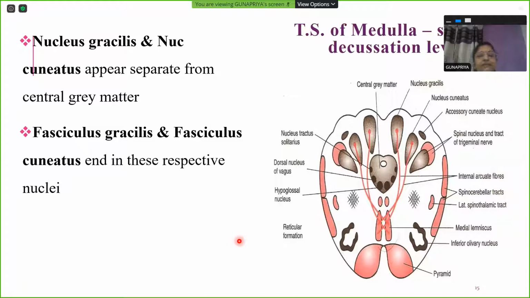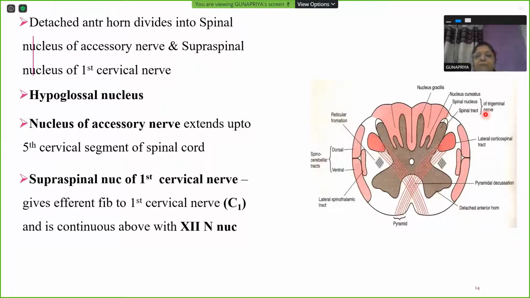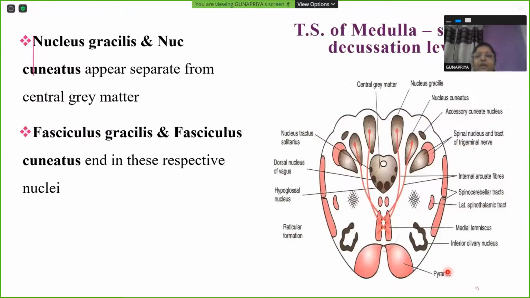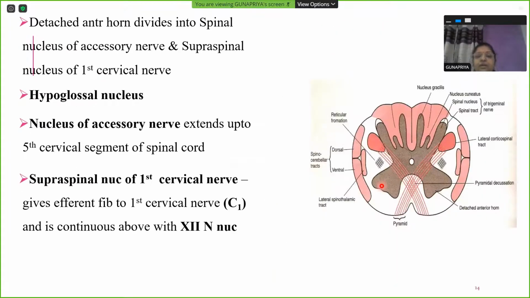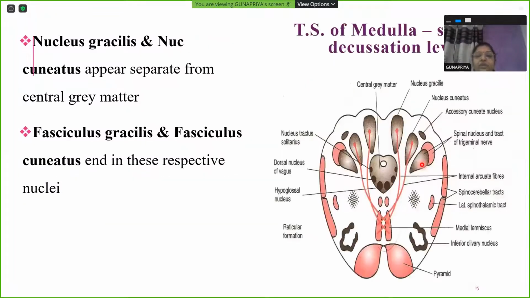So here we already studied that close to the midline on the posterior aspect, we had nucleus gracilis. You see the previous picture, how it appeared, and you see the next level. One step above, it appears like this, broken up nuclei. Nucleus gracilis and nucleus cuneatus both appear separate from the central gray matter. In the previous picture, at a lower level, they were all merged together with the central gray matter. Just one step above, they have detached and look like individual separate nuclear masses.